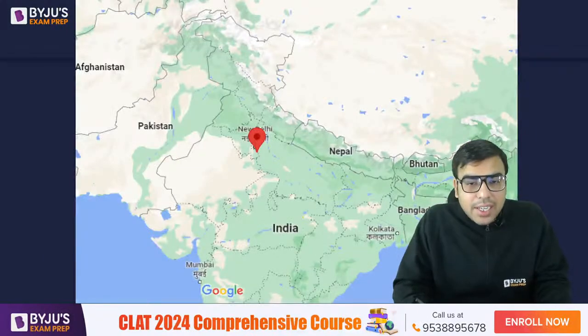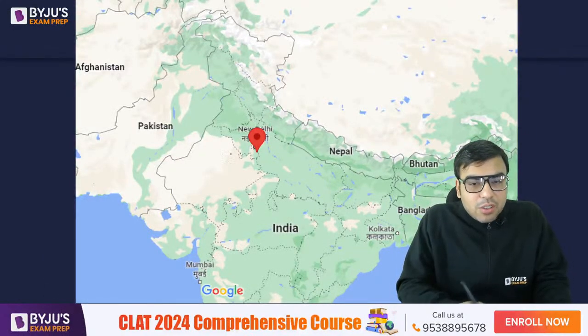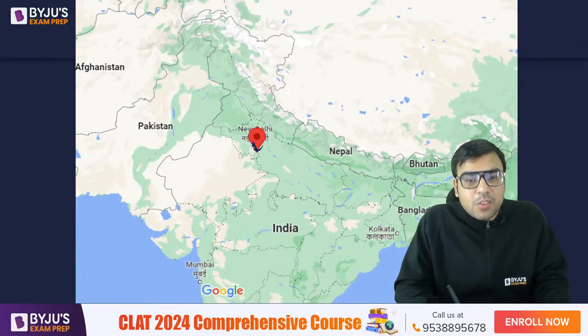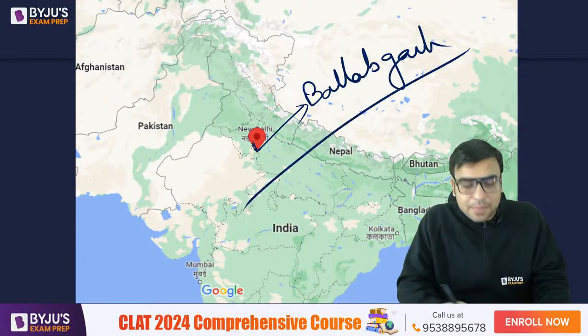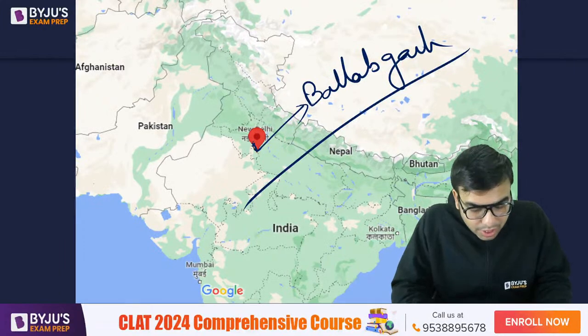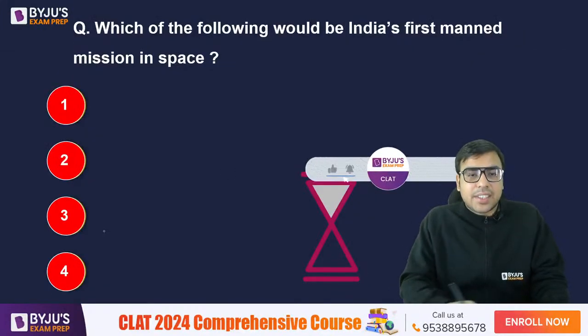Amulya, Raj, you all are right. I hope you are aware it is very new to Delhi. If you go slightly south of Delhi, you will find a city called Ballabgarh, which is adjacent to Delhi, you can say. Yes, Amulya, Raj, Savita Verma, you all are right. D is the right answer to this question.